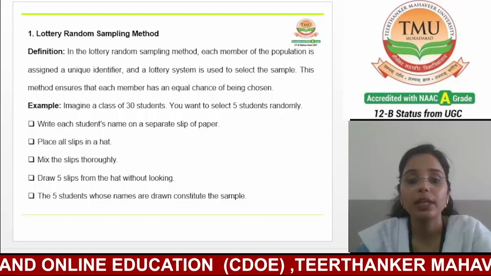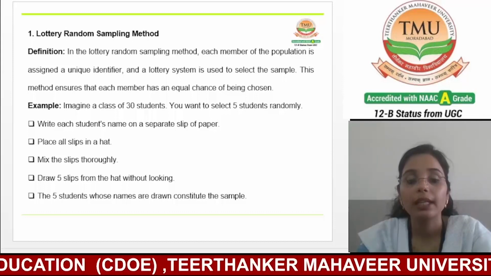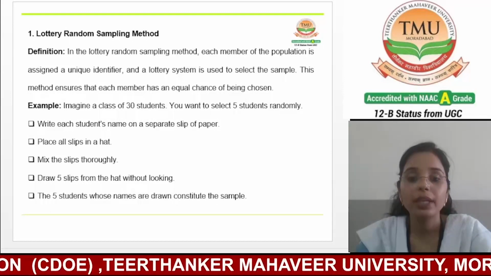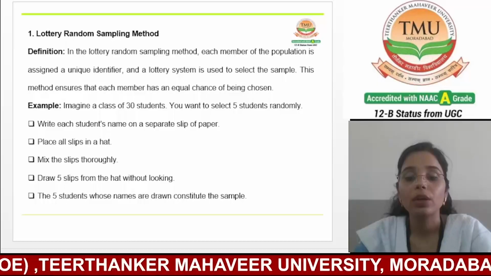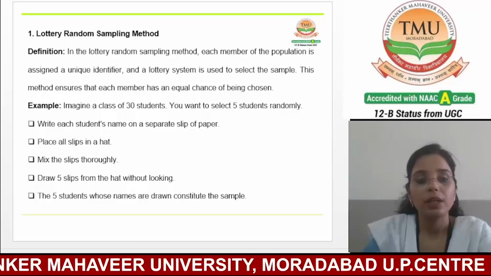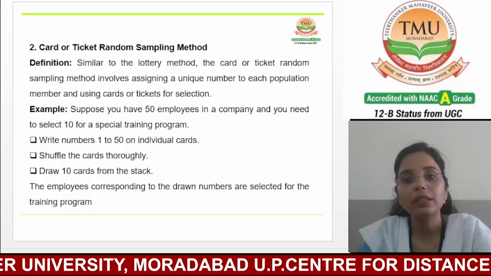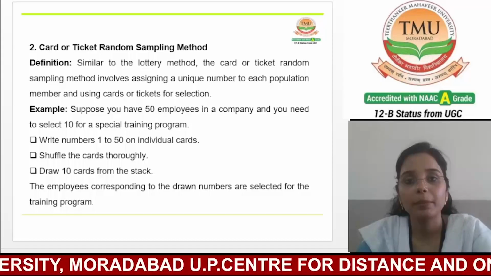And the next one is draw 5 slips from the hat without looking. And the last one is the 5 students whose names are drawn constitute the sample. So you can use this type of lottery method to select the sample randomly.